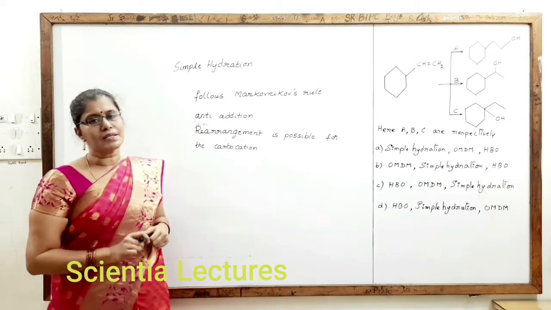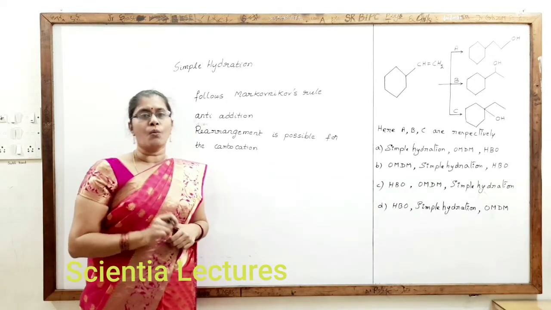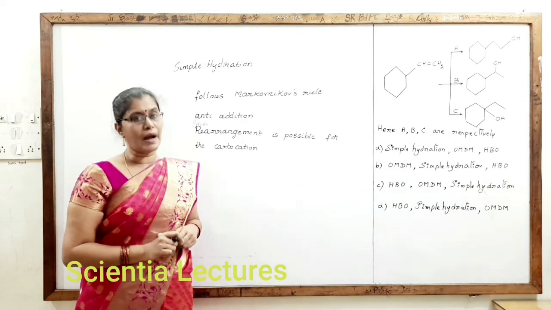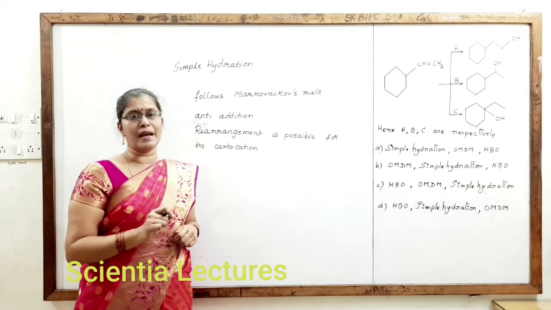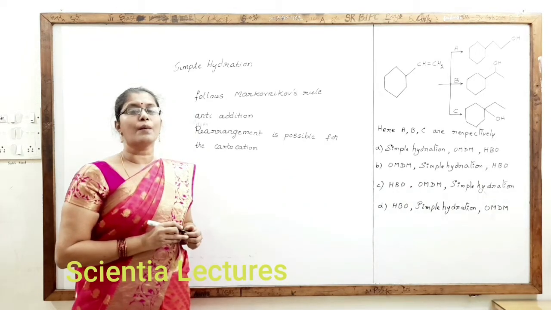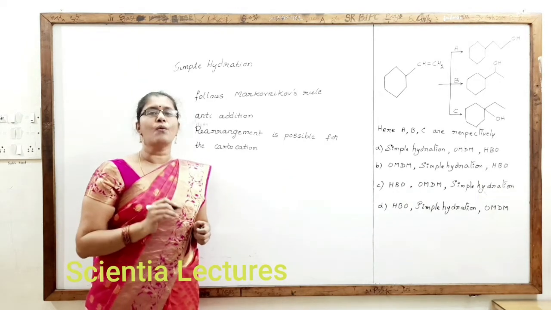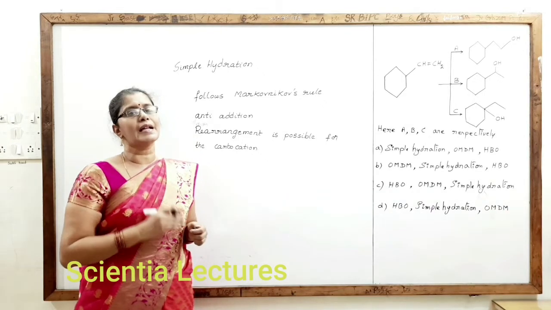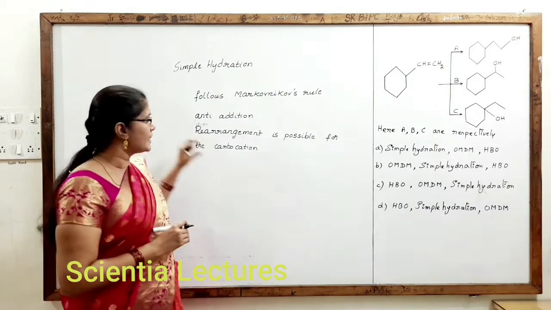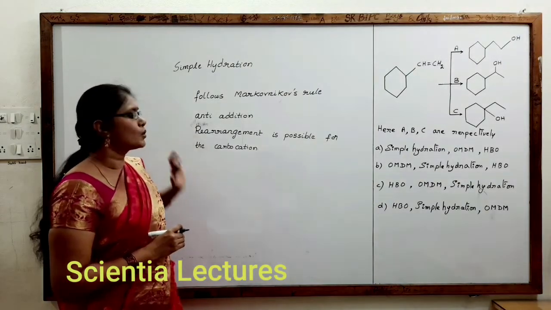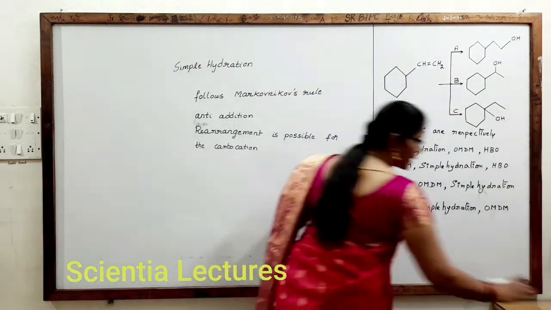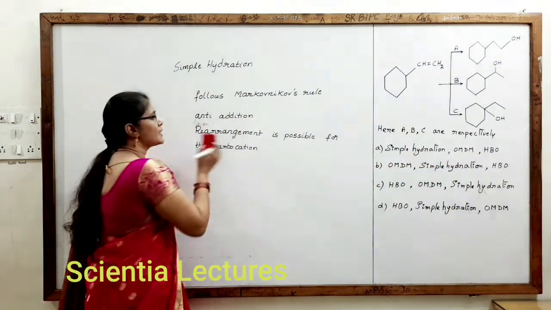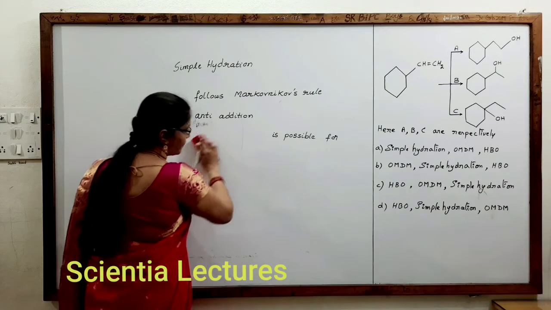What kind of rearrangements are possible, as we have said? 1,2 hydride shift, H minus hydride, 1,2 methide shift, 1,2 phenide shift. So three kinds of shifts are possible. That is, it can undergo rearrangement to get the carbocation. That is the case of the simple hydration mechanism. Now let us see what is OMDM.